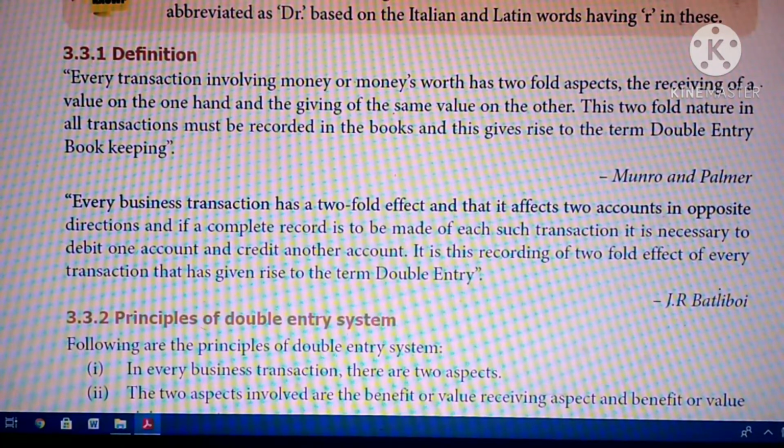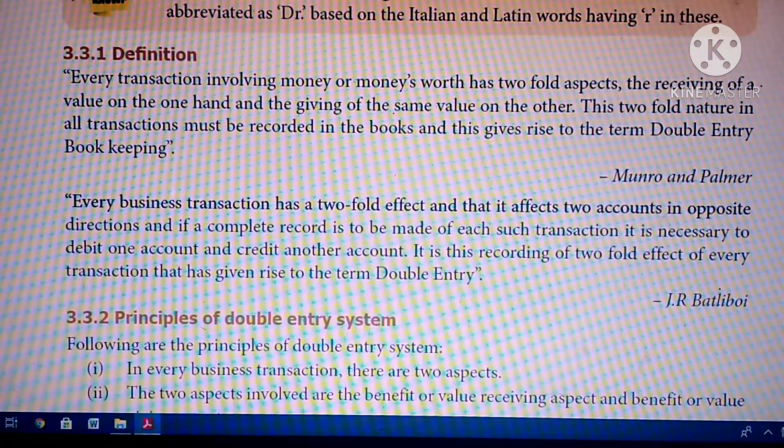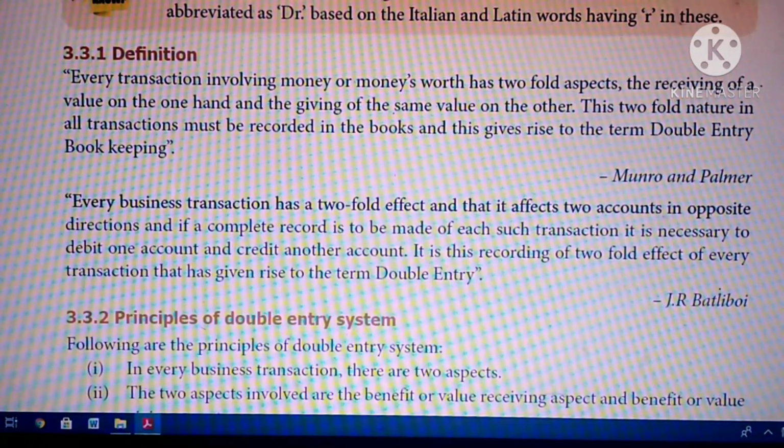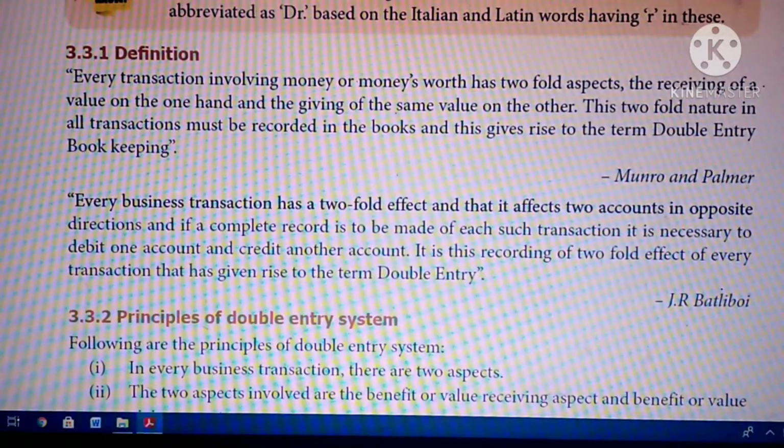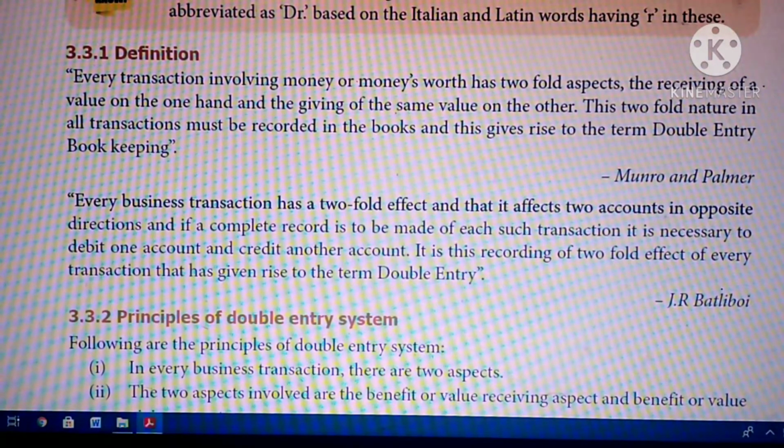So in money and money's worth transactions, there are two aspects. One is receiving value, another one is giving value. This twofold nature in all transactions must be recorded in the books, and this gave rise to the term double entry bookkeeping. So this twofold nature, giving and receiving, of all transactions must be recorded in the books of account. Whether it is the giving aspect or the receiving aspect, both aspects we have to enter in the books of account. That is called the double entry system.